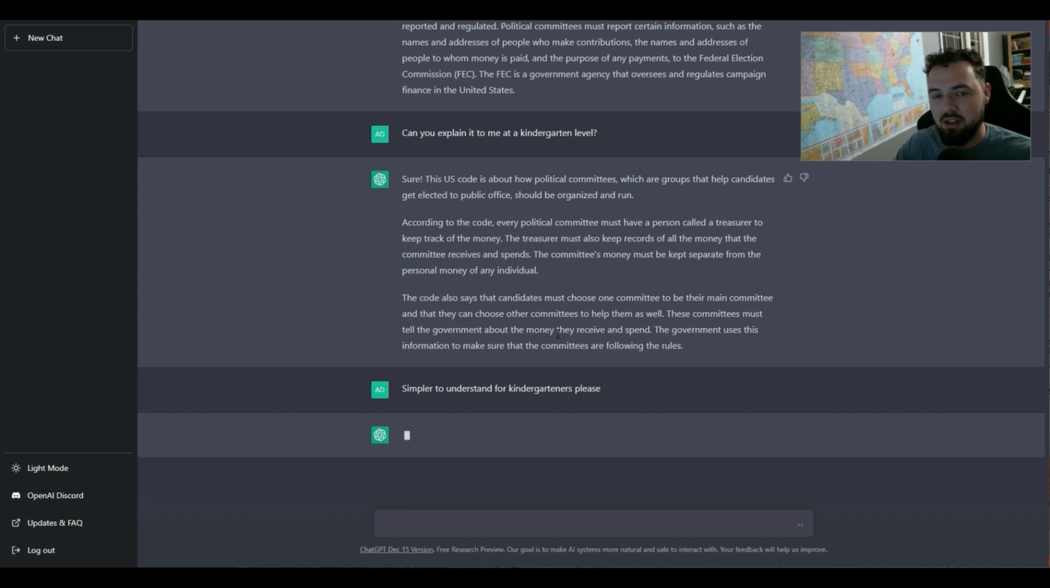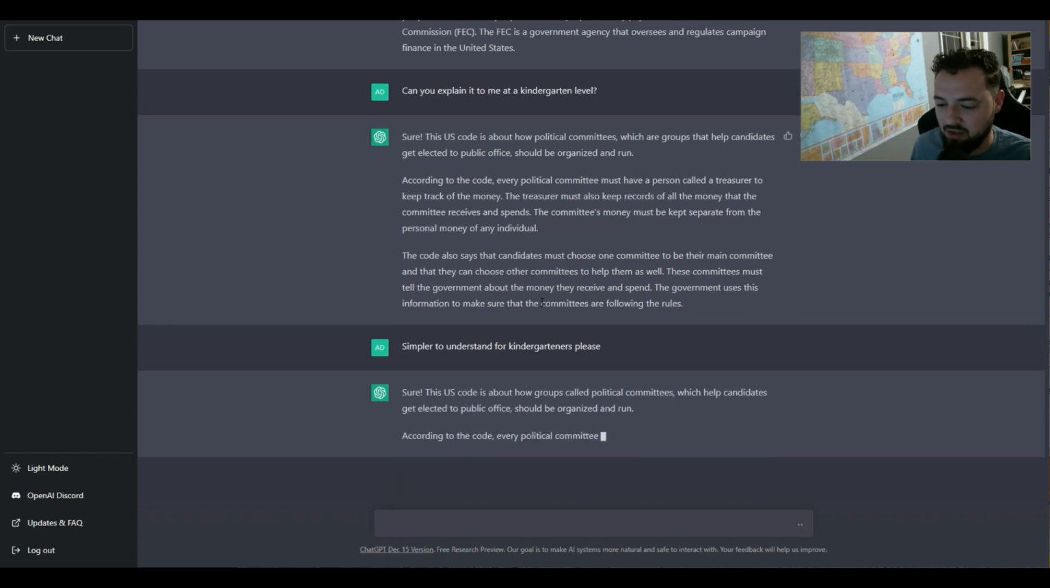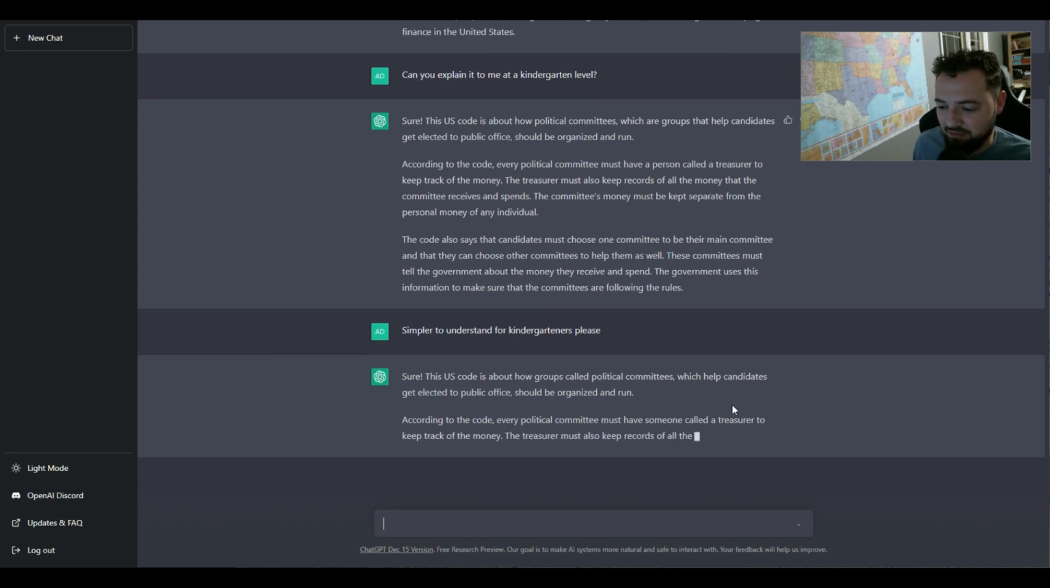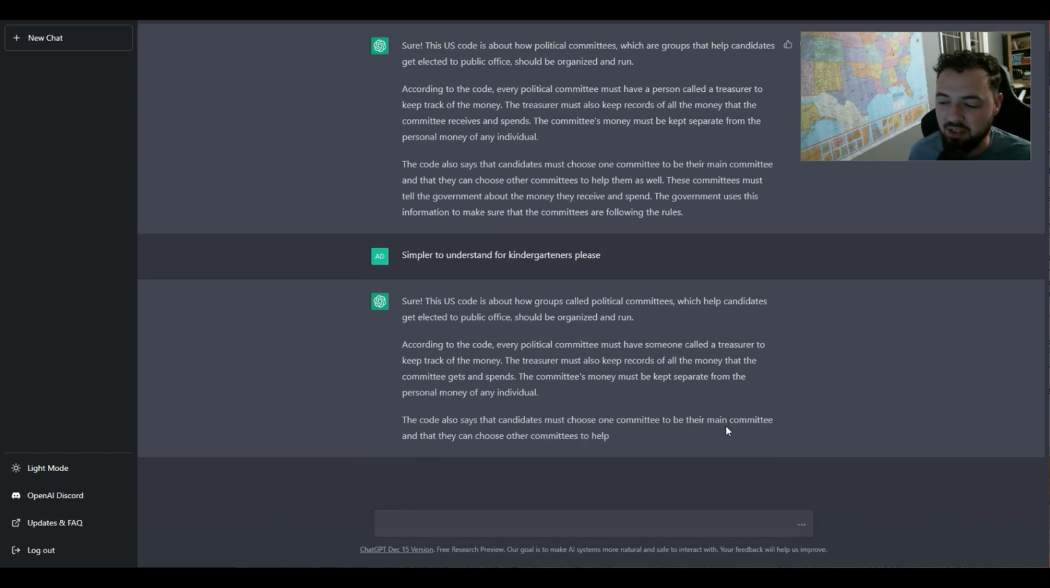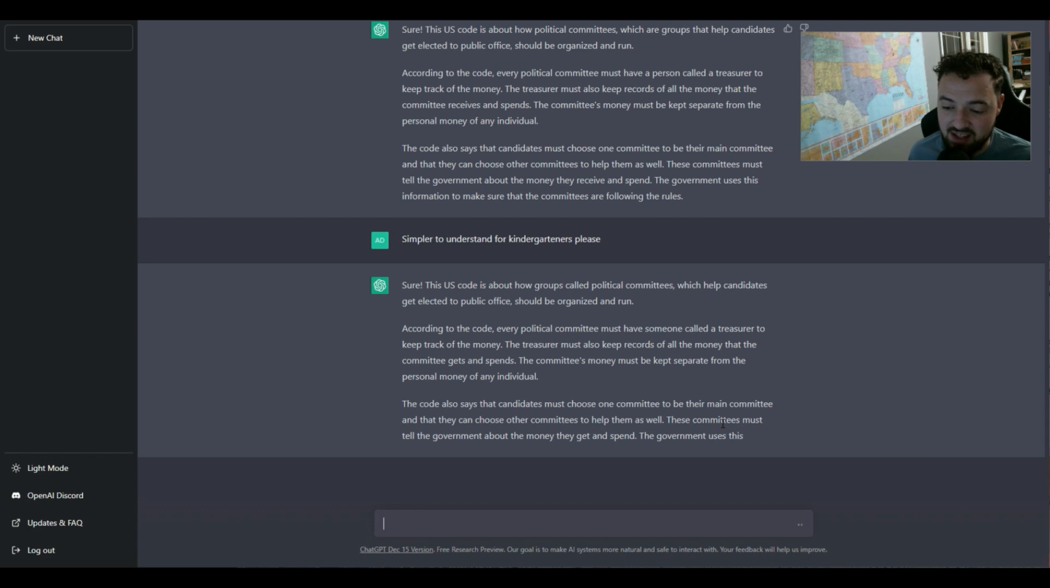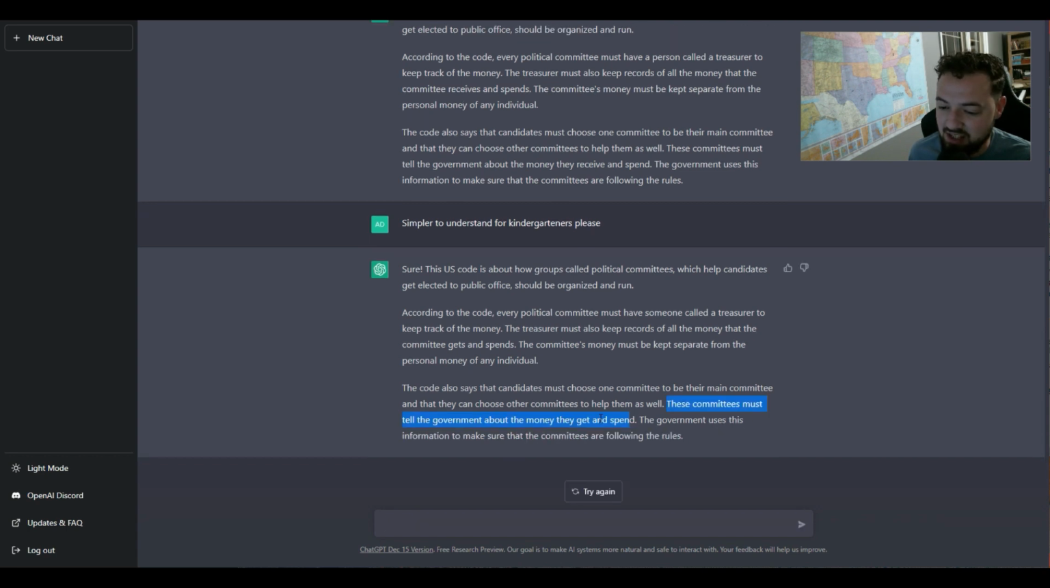And I'm iteratively giving the chat feedback, and then it's going to refine what it gives me based off of that. So all of this interaction is kind of strung together, and it kind of spits out the same thing. So I don't know if we could really take US code and distill it down to a kindergarten level. But with that being said, this is very easy to understand. So something like this: these committees must tell the government about the money they get and spend. The government uses this information to make sure that committees are following the rules. So money and following the rules, those are pretty easy concepts for kids even at that age, right? So this is actually a little bit better.